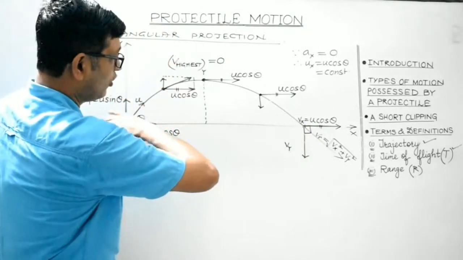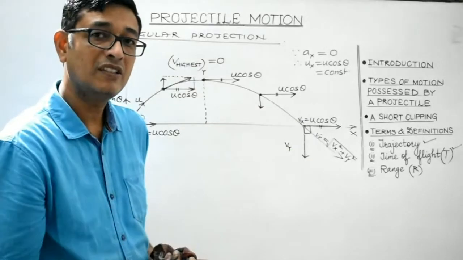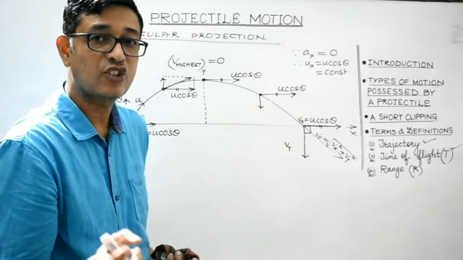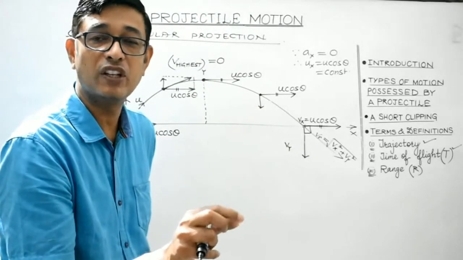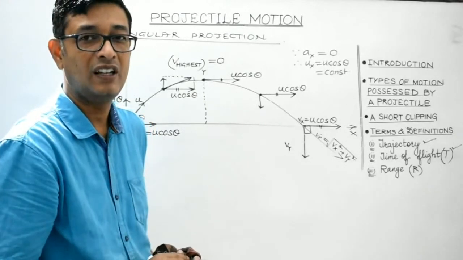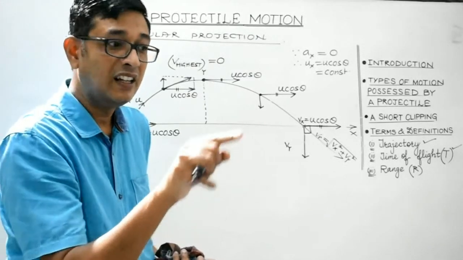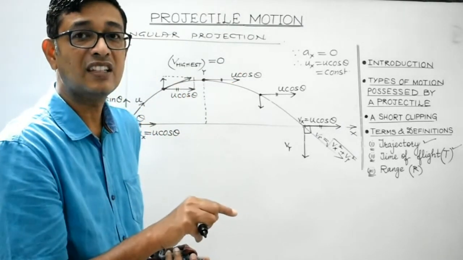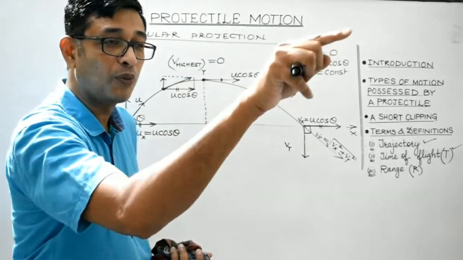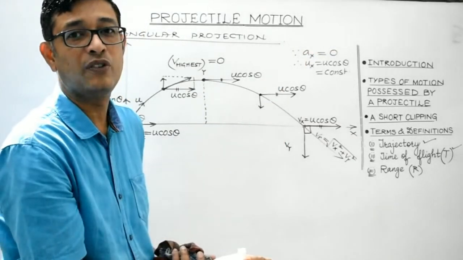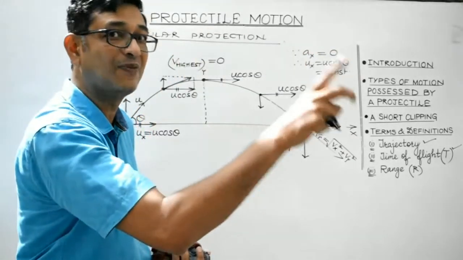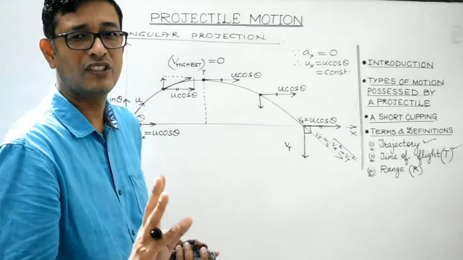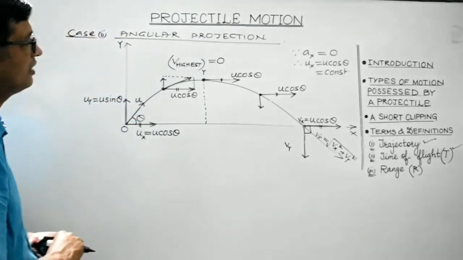So whenever a body follows a curved path or a parabolic path, the resultant direction of motion at a point is given by drawing a tangent at that particular point. And that is actually the diagonal of the parallelogram whose two adjacent sides are the horizontal component and the vertical component of velocity of the projectile at that point. Clear, students? I hope you have understood the concept, right?